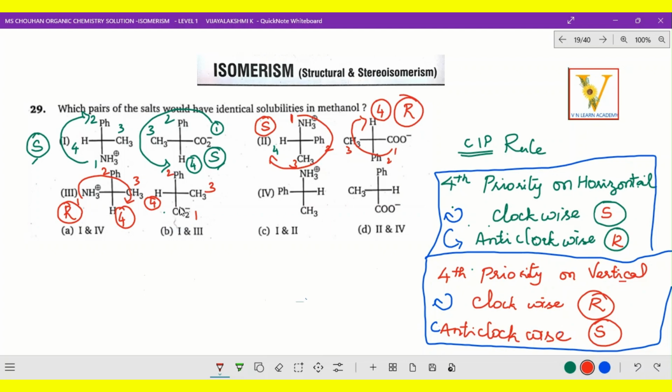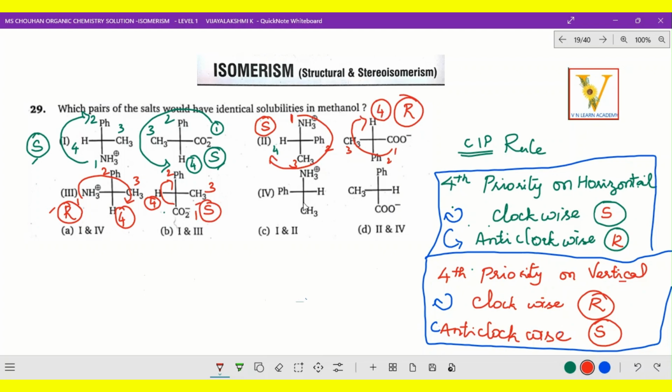So 1, 2, 3 and 4, interchanges taking place. So interchanges taking place the same way here, 1 2 4 3, right? So here also 1 2 3 and 4, so that means interchanges taking place. So this also is S configuration, because 2 to 3, 3 to 4 interchanges taking place. So naturally you will get clockwise. So S configuration. So R S configuration, this is S R configuration.